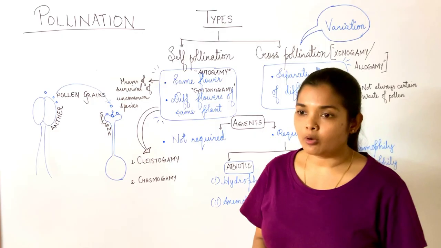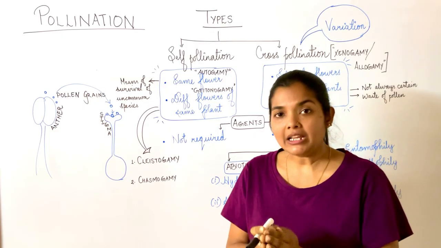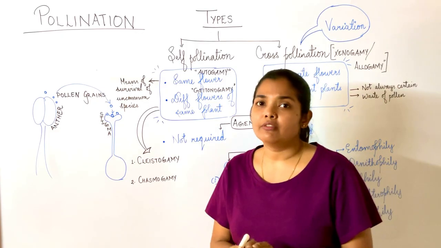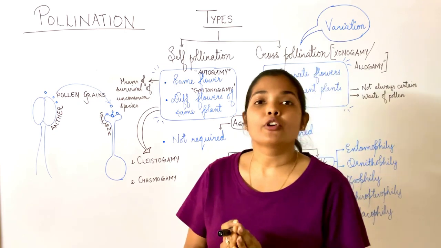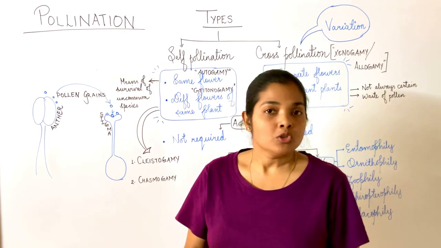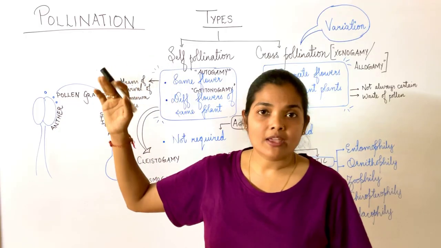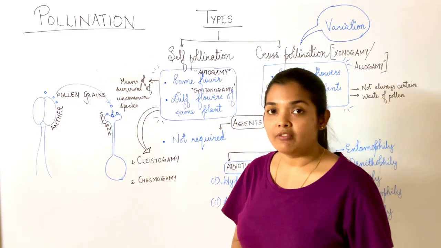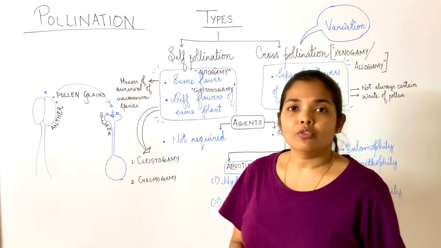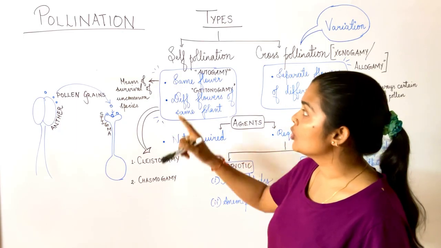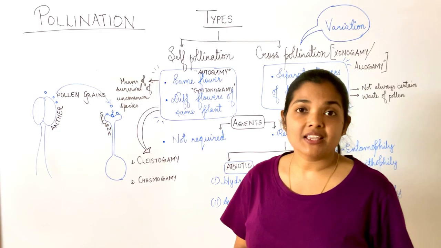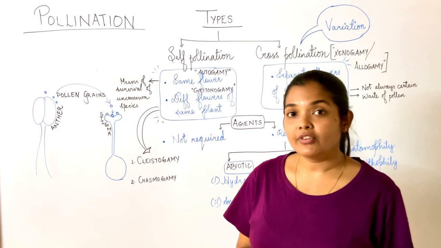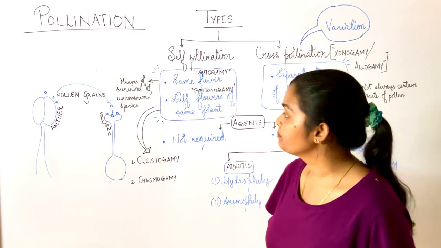You will sometimes observe that the flowers are completely closed. If it is a closed flower, there is no chance of cross-pollination occurring in them. So, xenogamy or allogamy is completely ruled out. Whereas, if it is an open flower, a chasmogamous flower, you will observe that not only does it show self-pollination, but at the same time, there are chances of it showing cross-pollination.